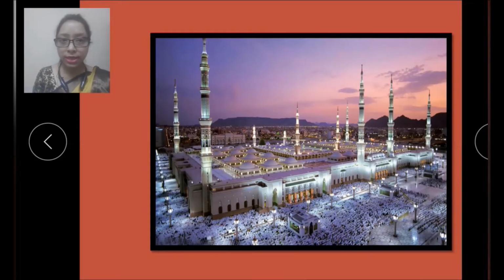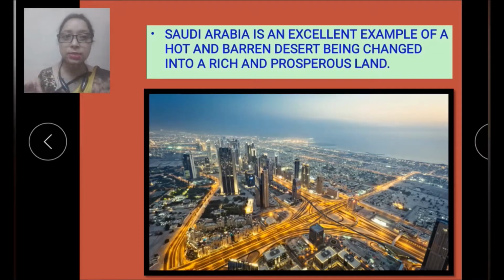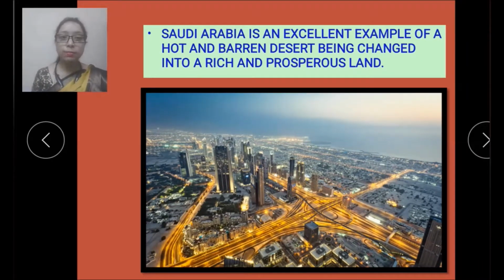Now let's see next. In this picture you can see how beautiful Saudi Arabia is, and that is why Saudi Arabia is an excellent example of a hot and barren desert being changed into a rich and prosperous land. So how is a barren desert changed into a rich and prosperous land?